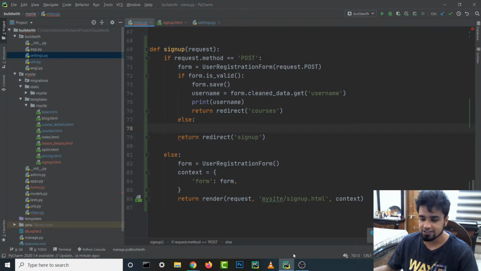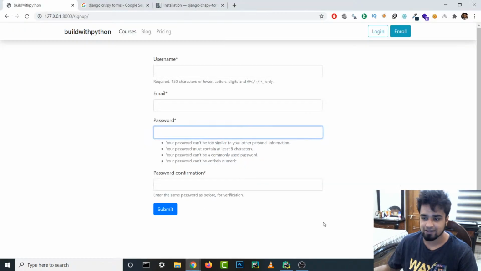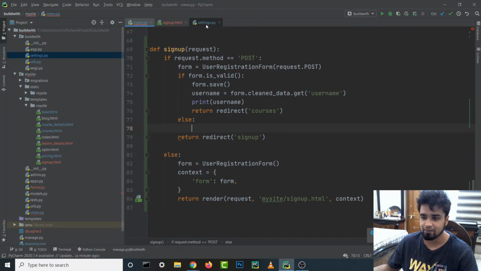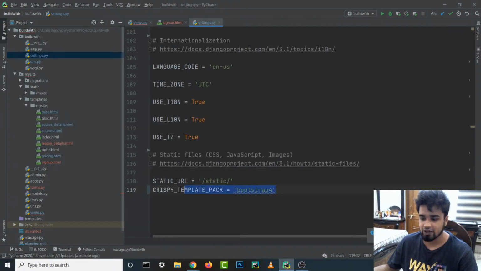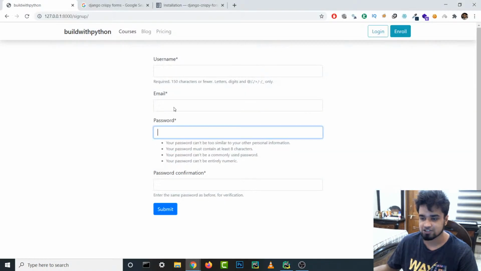What are we working on today? So we didn't implement this crispy forms correctly, so I just corrected it by adding it to our settings file over here. So it looks pretty good now. I also centered it in the center.